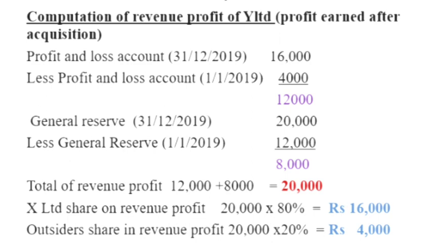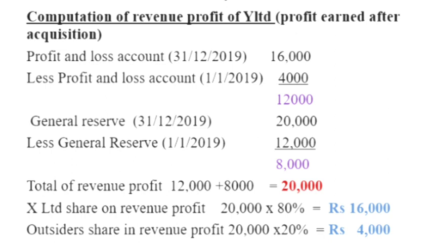Then general reserve on 31st December 2019, 20,000. From that 20,000 we deduct general reserve on 1/1/2019, that amount 12,000. Then 20,000 minus 12,000, that comes to 8,000. So from the P&L account we got 12,000 and from general reserve we got 8,000. 12,000 plus 8,000, that comes to 20,000. Total of revenue profit 20,000.